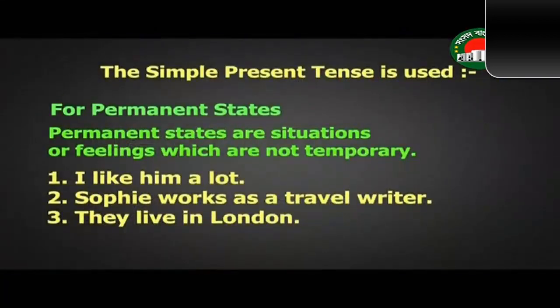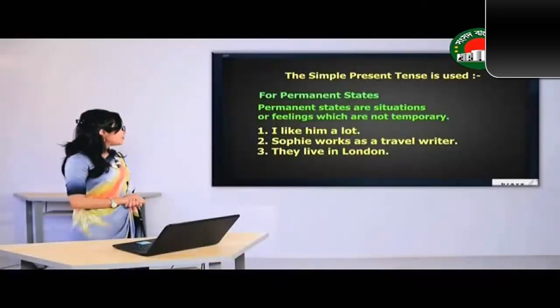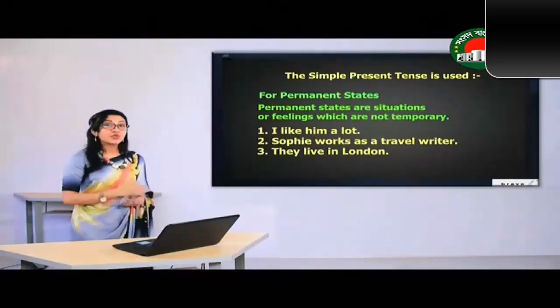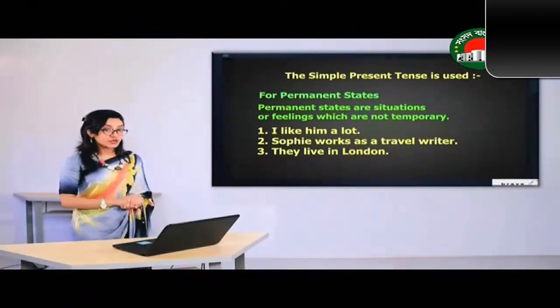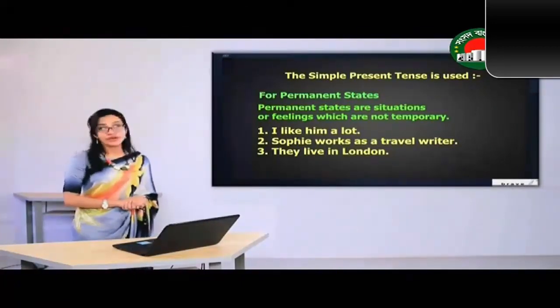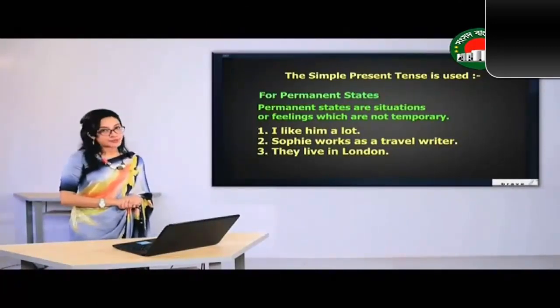Now look at this one. For permanent states, we use simple present tense. What do we mean by permanent states? Permanent states are situations or feelings which are not temporary. That means this is not going to happen for a short duration of time. Examples: I like it a lot. Sophie works as a travel writer. They live in London. So when we are talking about Sophie's profession, we know that this is not a temporary state. This is something that is permanent.